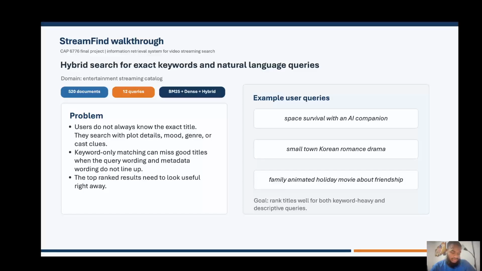The example queries on the right show the kind of search behavior I wanted to support, such as space survival with an AI companion, or a small town Korean romantic drama. Those are realistic queries where users know the idea but not necessarily the exact title.